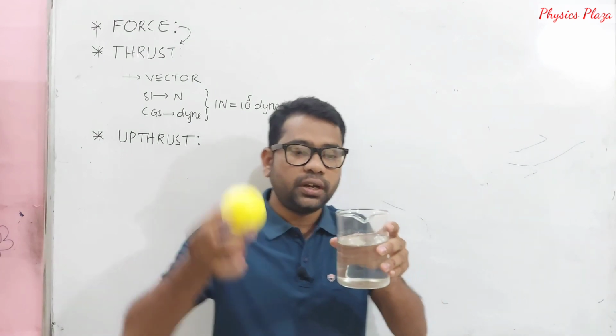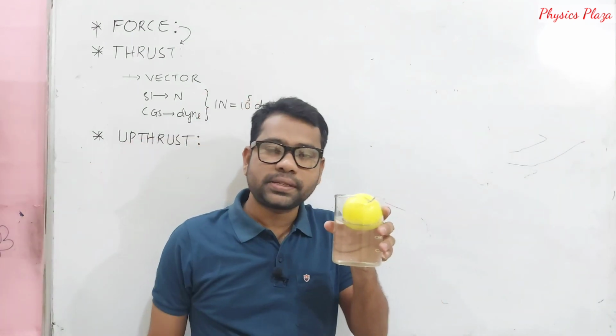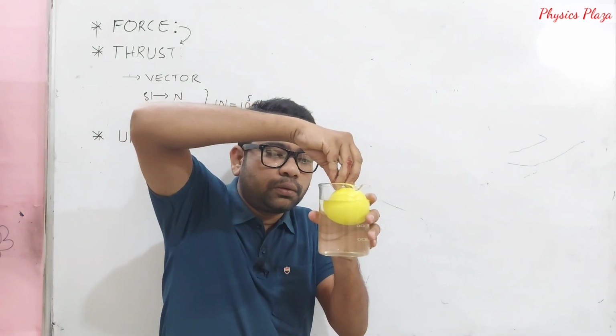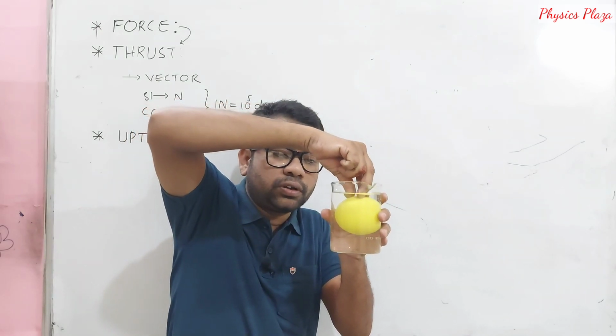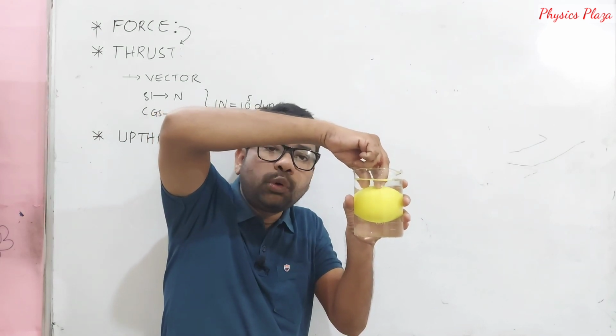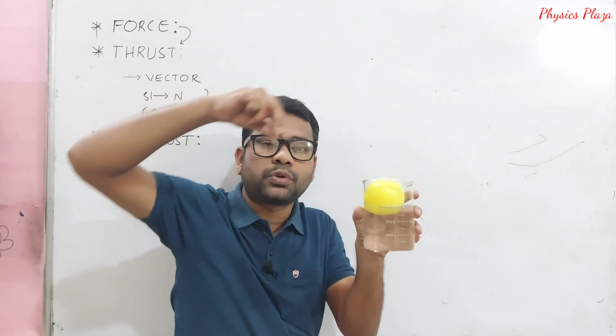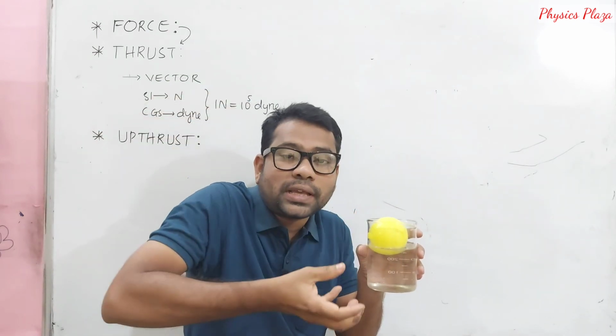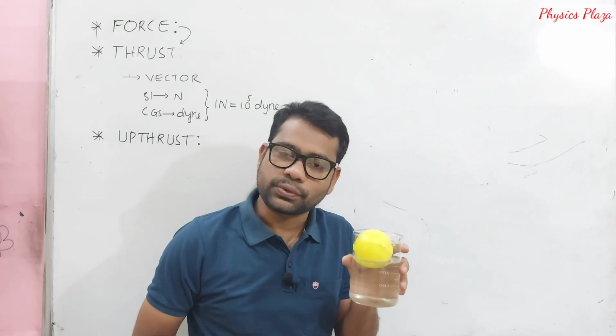Now I place this body in this liquid. Now when I try to push this ball inward, it is immersed, let us say. The moment I withdraw my force, what is happening? This ball is again coming back to the surface only.